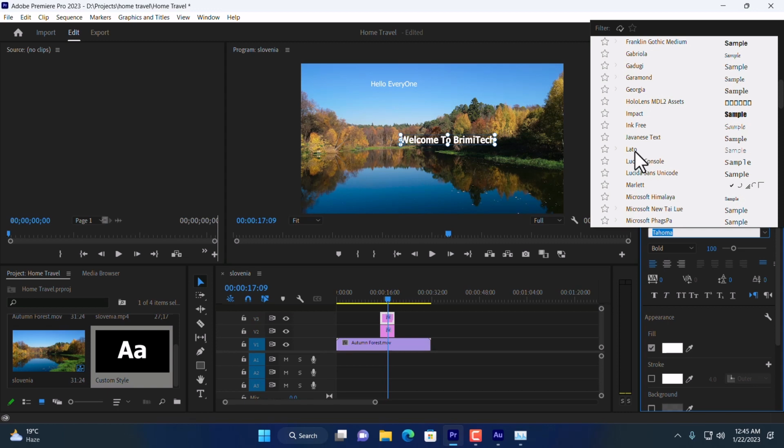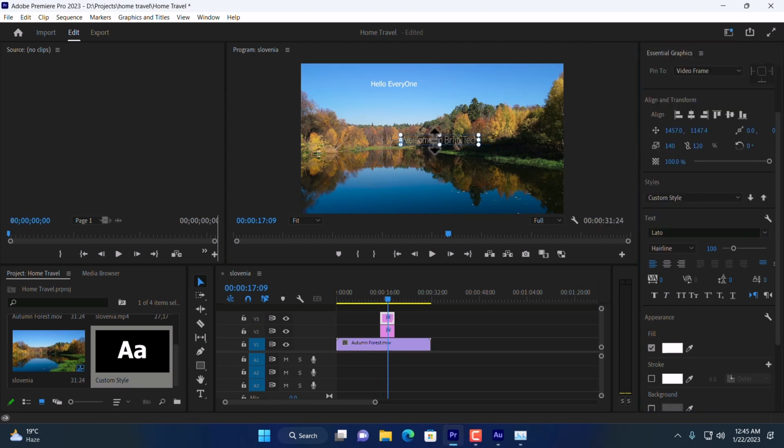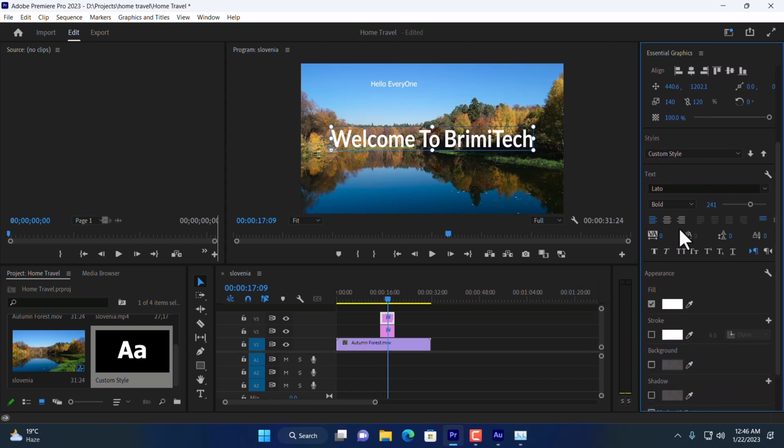It is Lato. I'm going to click on it and Lato is selected now. And the style will be bold. And here goes the font size. I'm going to drag and increase. Here you can see when I increase the font size, some of the text is hidden. So what you can do, come over here again, click over here, then bring it to center horizontally and click here to bring it to center vertically. Okay, that's fine.